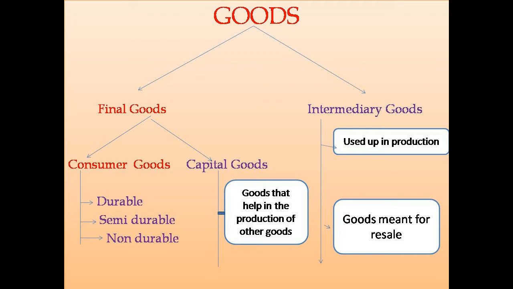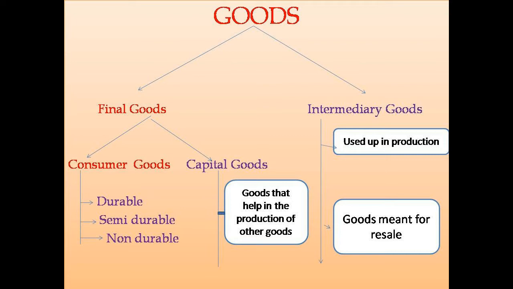Goods are broadly divided into two categories: final goods and intermediary goods. Final goods are further divided into consumer goods and capital goods.